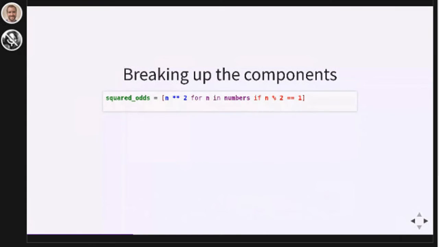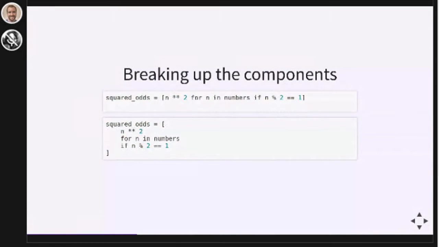Comprehensions have 3 parts: the operation, the loop, and the condition. There's no reason that all 3 of those parts have to be written on 1 line of code. In Python, whenever you have an open bracket, an open brace, or an open parenthesis, you can insert line breaks to break 1 line of code over multiple lines. Breaking comprehensions into 3 lines can make them much more readable. In fact, I would say that breaking up a comprehension over multiple lines almost always improves readability. So I would recommend writing the large majority of your list comprehensions over multiple lines of code.